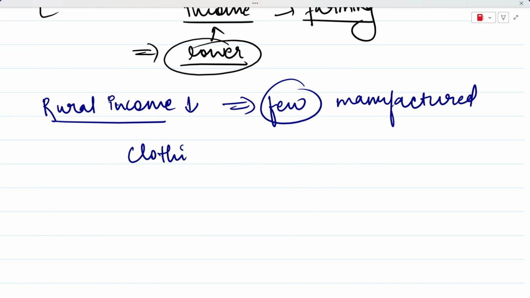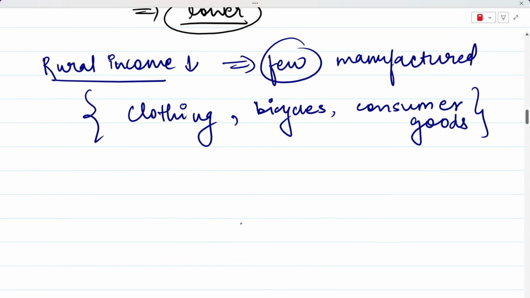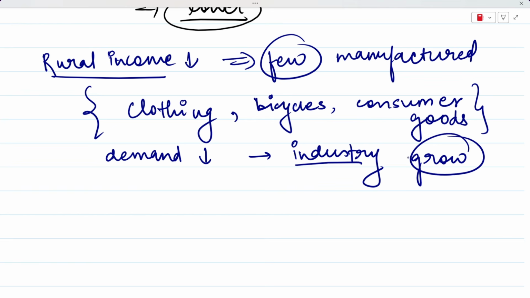Purchases of clothing reduced, and people in villages, who mostly use bicycles for traveling, also reduced purchases there, and for all the other consumer goods we will see that there was a fall in demand as well. This is indirectly going to affect industries too, because when demand falls, industries are also going to get impacted and grow very slowly during this period. So can you notice what is the problem in this particular situation?